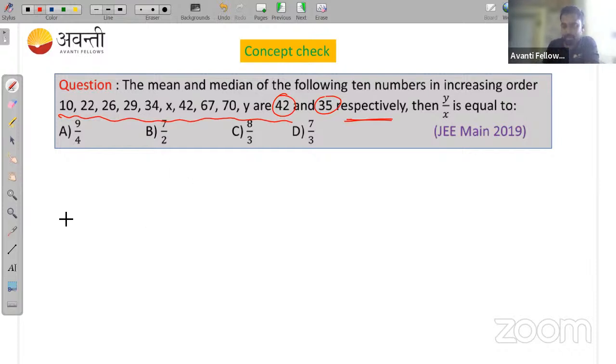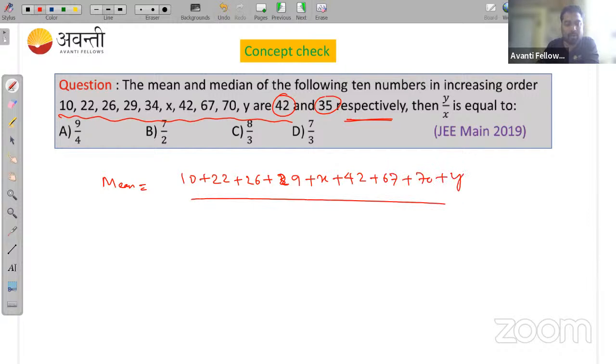First, using the given data, find the mean. Guys, try to find the mean. The mean is 10 plus 22 plus 26 plus 29 plus x plus 42 plus 67 plus 70 plus y upon the number of observations, which is 10, and this is given as 42.